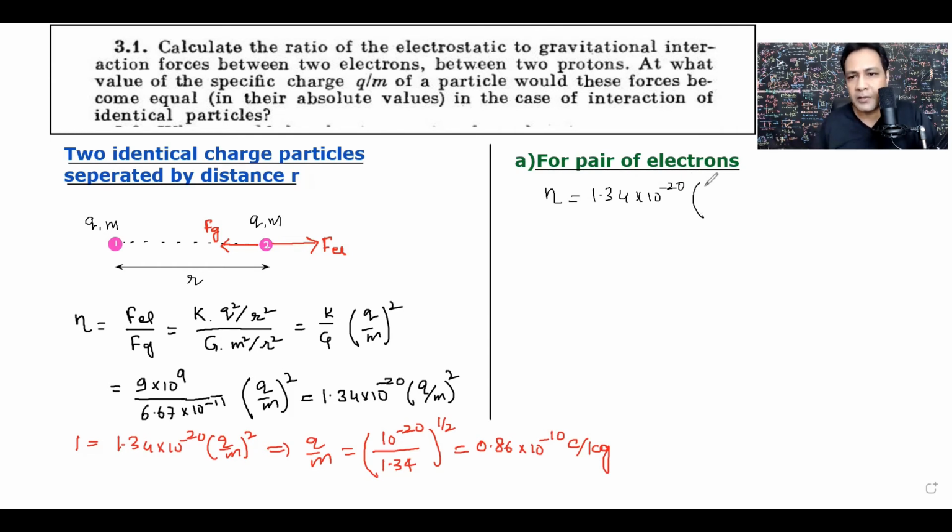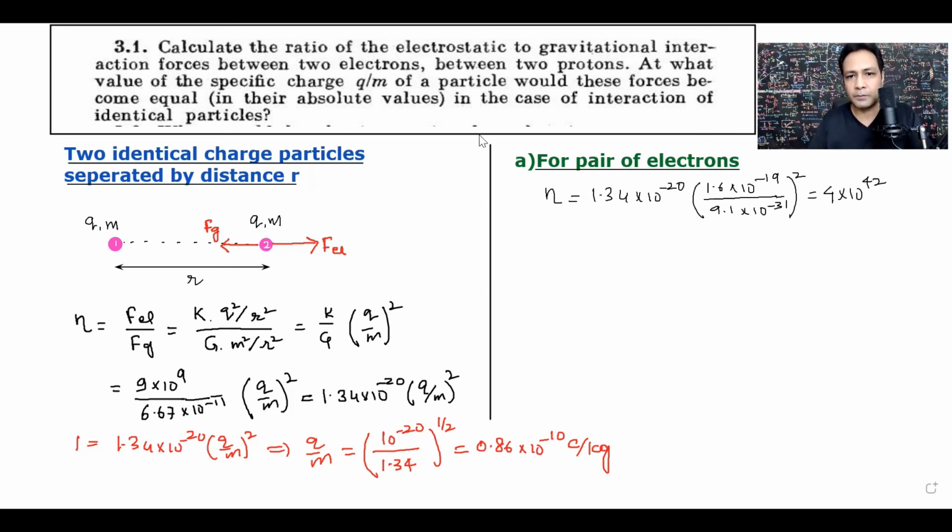For the electron, charge is 1.6 into 10 to the power minus 19 coulomb, and mass of the electron is 9.1 into 10 to the power minus 31 kg, and we have to take the whole square. So solving this, we will get 4 into 10 to the power 42. So this is a huge value. It tells us that electrostatic force is much stronger than the gravitational force. In fact, the gravitational force is the weakest force.